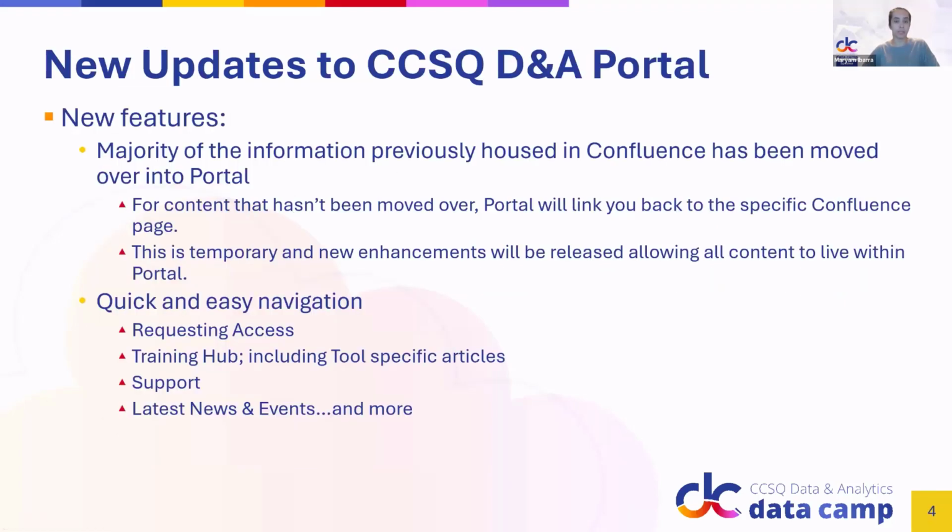On April 12th, we successfully released the new D&A portal. If you had the opportunity to go check it out, you might have noticed that a lot of the content that was previously available in Confluence is now over in Portal. The Confluence pages were archived on April 26th for only the content that's moved over to Portal. We do have a few pages that we're still working on to support moving the remaining content over from Confluence. However, in the meantime, we do have redirects set up to take you back to that specific Confluence page. I'll go over that in the next slide.